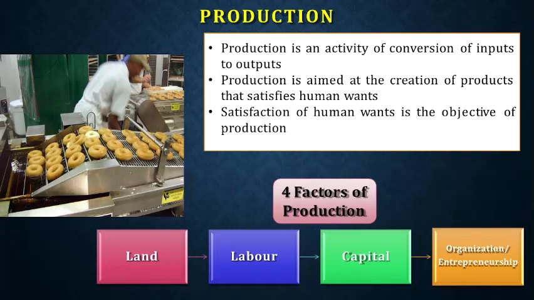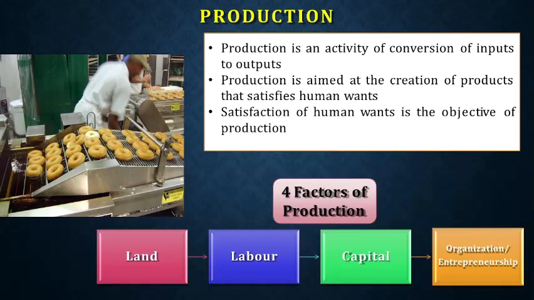Three points can be derived from the definition. First, it can be either a mental or physical activity. We convert our mental or physical activity of inputs into output, which leads to the second point: we are creating products to satisfy the wants of people. And the third point: satisfaction of human wants is the objective of production. Without satisfying the wants of people, people won't give you sales proceeds, or the money which you spent on producing this product.